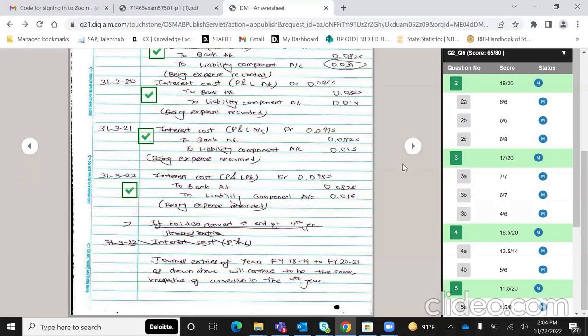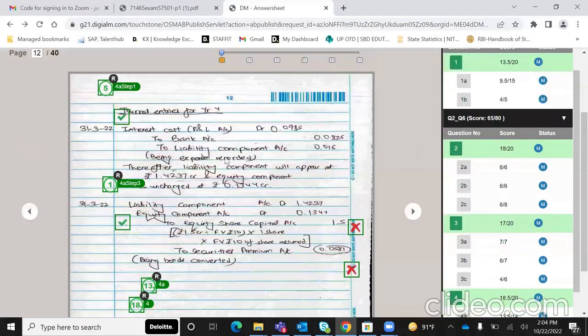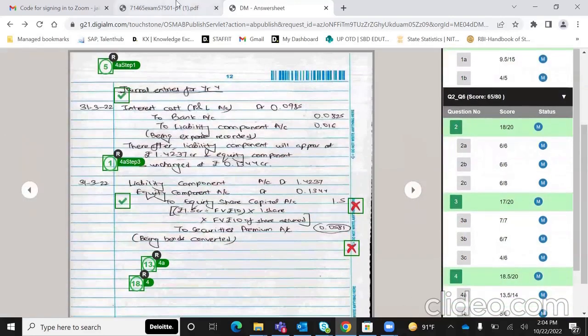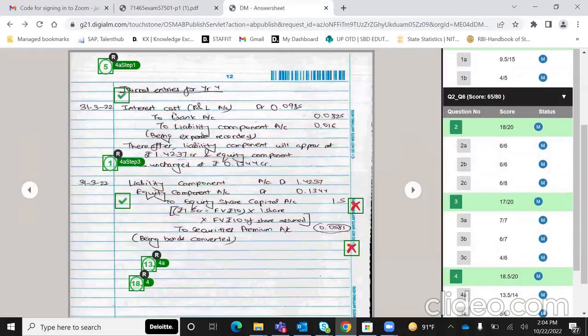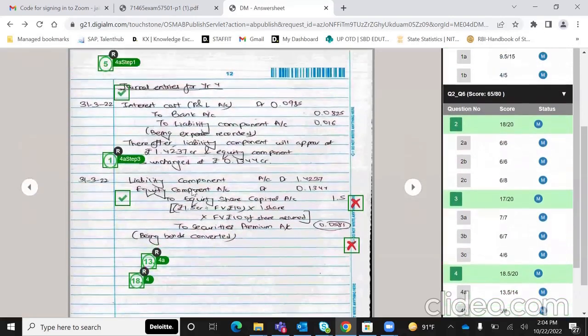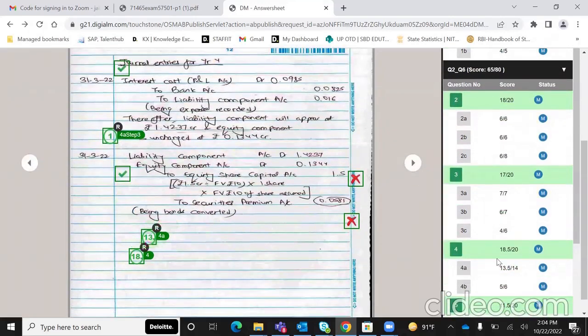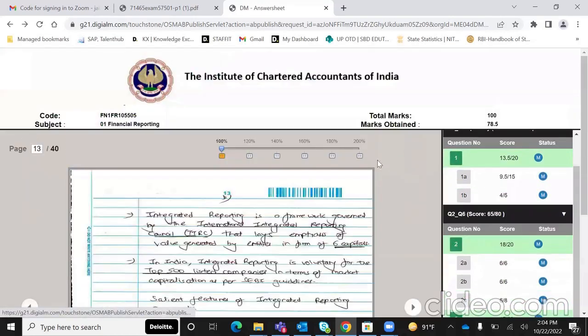Irrespective of conversion in the fourth year, हमारी पहले 3 साल की journal entries won't be affected, and then fourth year का journal entry properly given, since the examiner has said that after receiving interest for the fourth year, तो पहले हम लोग interest का मैंने entry मार दिया, interest cost to bank to liability, okay, and then after that, your bonds are being converted, so उसका मैंने journal entry इधर दिखा दिया, and you all can see I've got 13.5 marks in this particular question out of 14. So it's a very systematic flow of an answer.